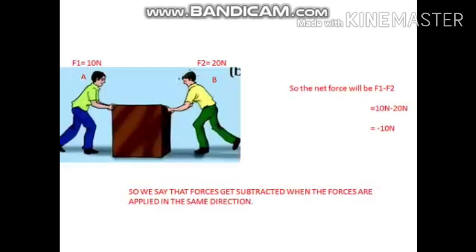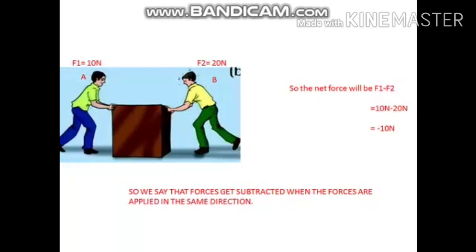Now what will happen if they are applying force in opposite direction? So in this case, let's see what happens. Let's say A is applying force of 10 Newton on the box. Now this time B is not on the same side. Instead, he is on the other side of the box. And he is also trying to push the box, and the magnitude of this force is 20 Newton. Now in this case, what will happen?